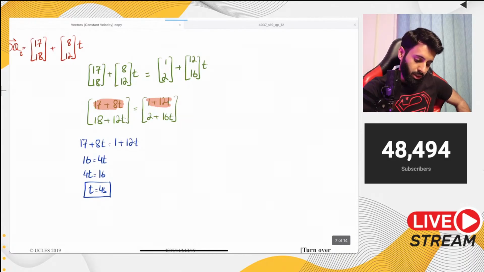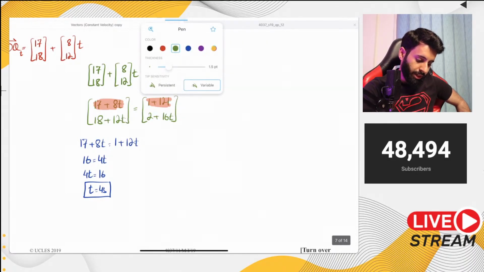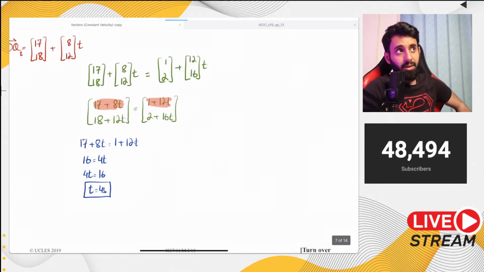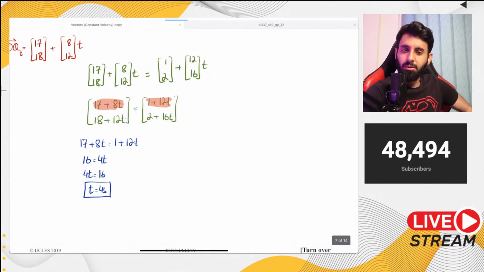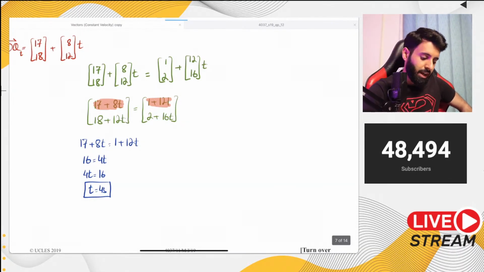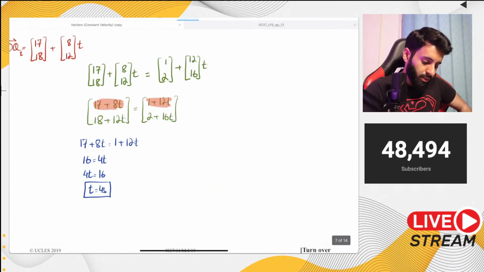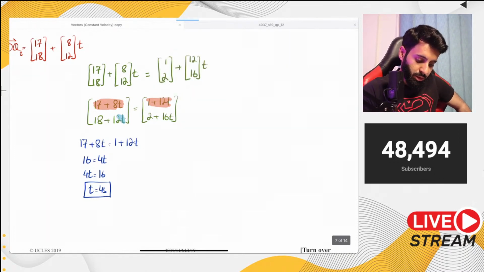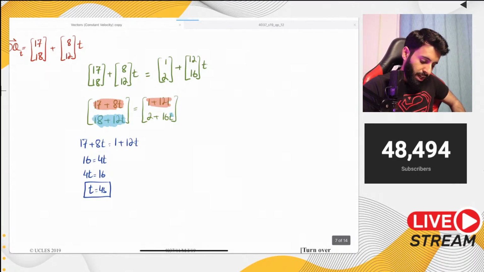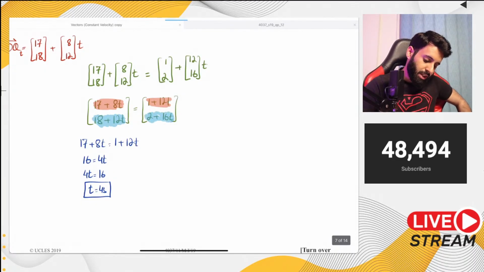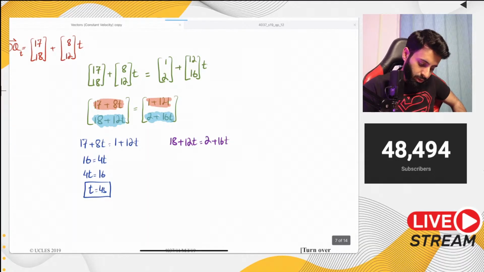So when the question says prove that they're colliding, or sometimes asks you to prove that they're not colliding, or sometimes just asks whether they're colliding or not, in that case, for example over here, if the question was to prove that they are colliding, I would have also equated the y components and shown that we get the same value of t for both equations. So let's do that over here. Again, the exact same thing happens. You get 16 equals 4t and you get t equals 4 seconds over here as well.